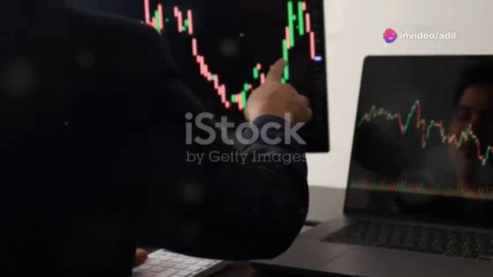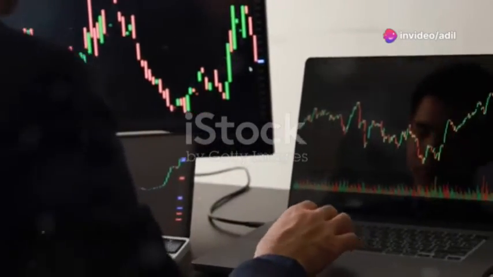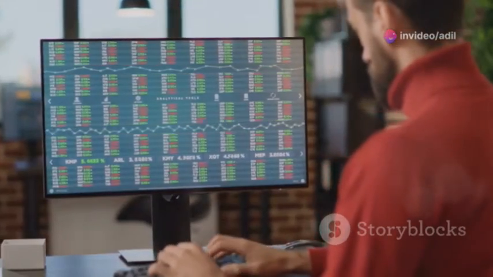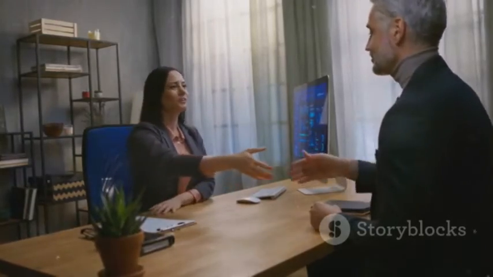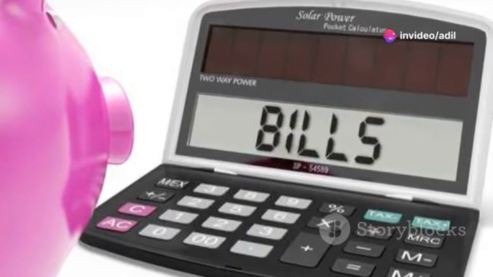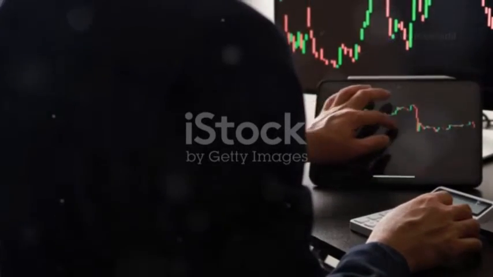Section 7. Finding the right fit for your investment goals. So, which is better, mutual funds or ETFs? The answer depends on your individual needs and investment goals. If you are a beginner investor, a mutual fund might be a good option. It offers diversification and professional management. If you are a cost-conscious investor, an ETF might be a better choice.